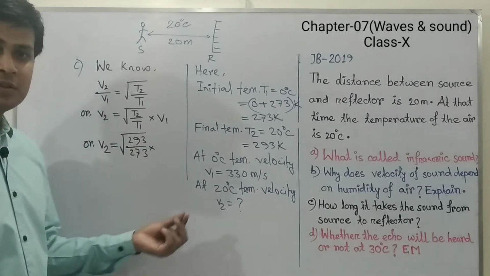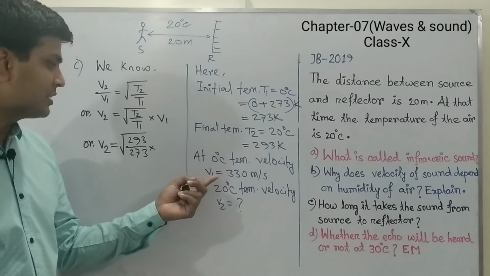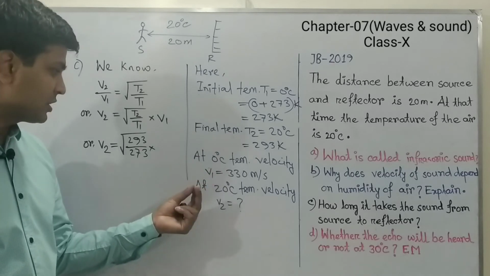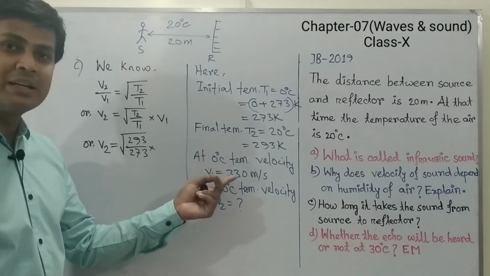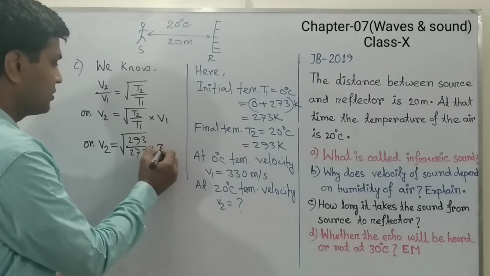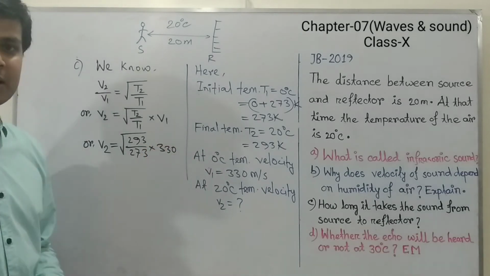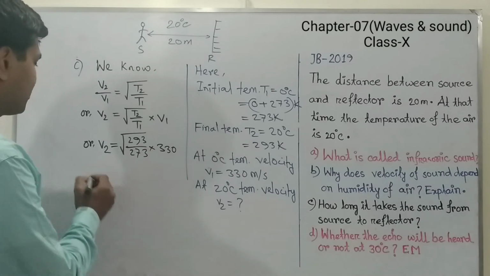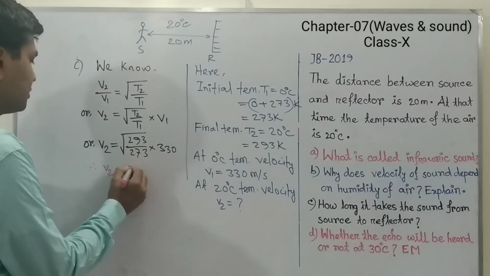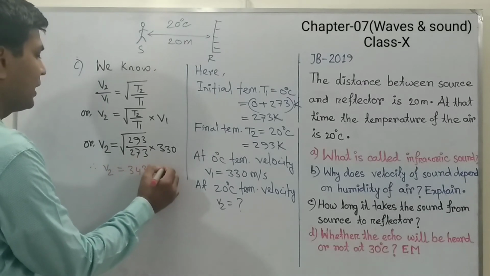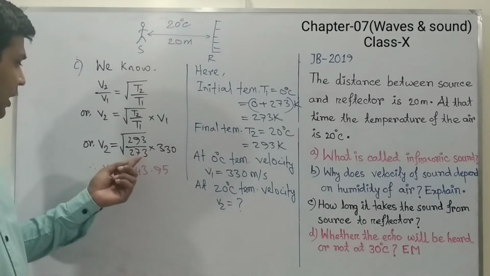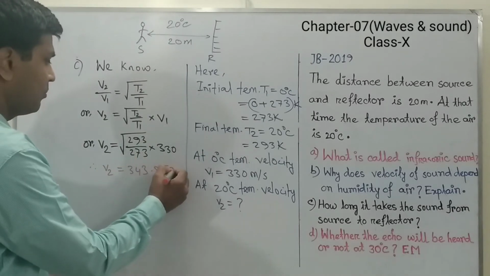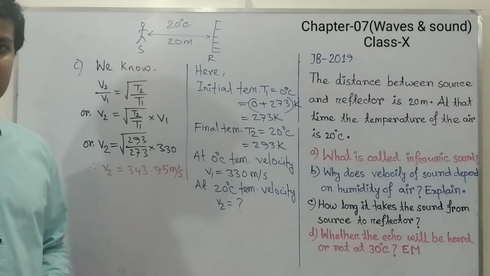and the velocity of sound at 0 degree Celsius temperature in air is a constant value, which is 330 meter per second. After calculating the expression, we can write V2 equals 343.95, and the unit of velocity is meter per second.